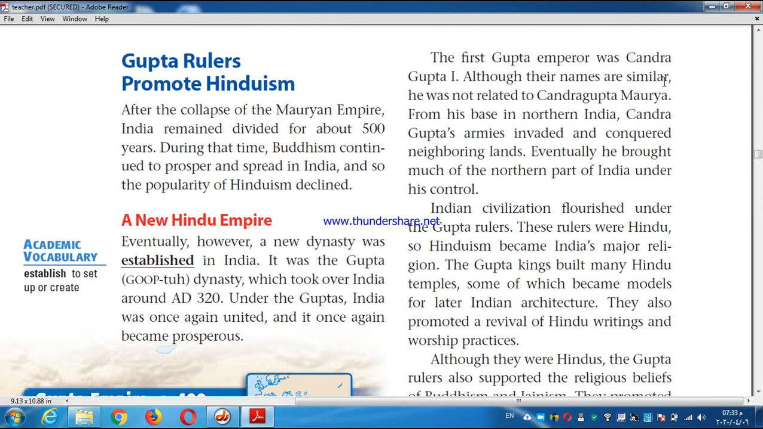Okay, let's discover this. How was the society under these rulers? First, you have to know that India reached its highest point during his rule, Chandragupta, or the second Chandragupta.